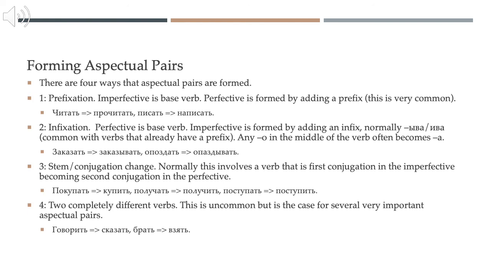There's another little section in Chapter 9 with a chart at the bottom of page 333 of all the question words and pronouns in all the cases. I highly recommend that you go look at that chart at the bottom of page 333 and memorize all those forms. I decided we don't need a lecture for it because it's just a chart that you need to memorize. So with that, we will finish up Chapter 9.